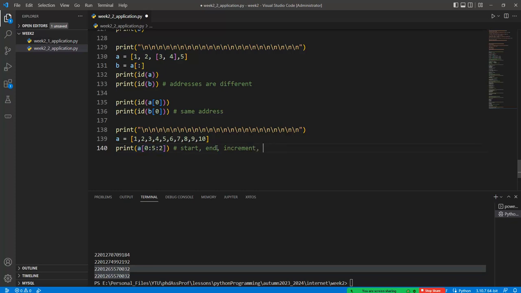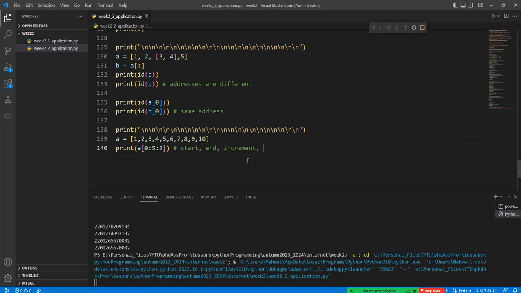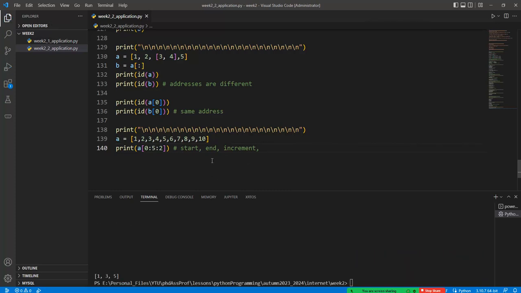And so if I run this code again, 0 to 5 is written on the terminal page, but with an increment of 2. Okay, and so we can see 1, 3 and 5. Or we can delete this part like this one.